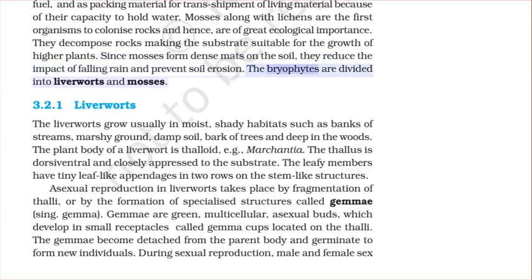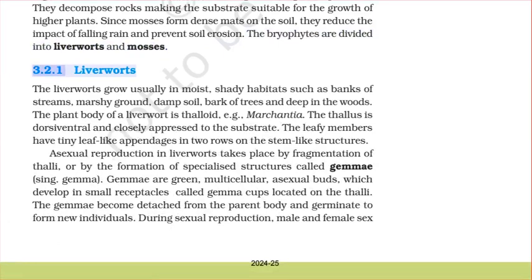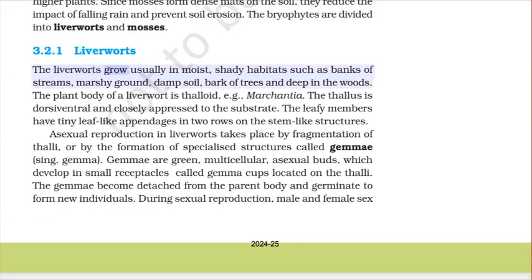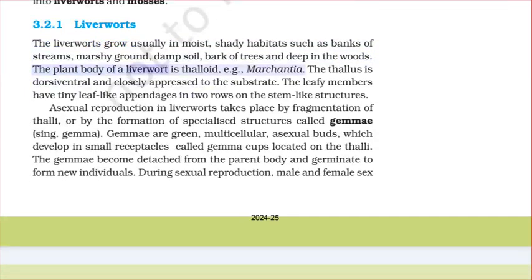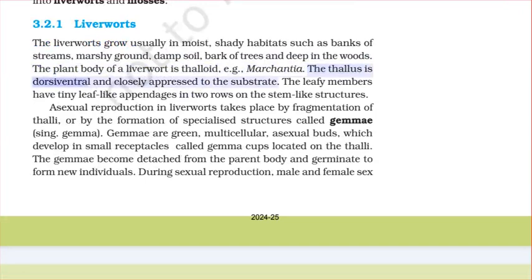The bryophytes are divided into liverworts and mosses. 3.2.1 Liverworts. The liverworts grow usually in moist, shady habitats such as banks of streams, marshy ground, damp soil, bark of trees, and deep in the woods. The plant body of a liverwort is thalloid, e.g., Marchantia. The thallus is dorsiventral and closely appressed to the substrate.